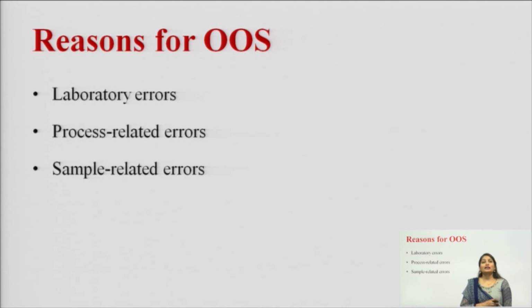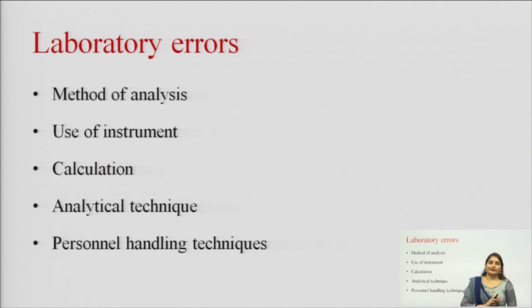Next, coming to the reasons for OOS. There are certain reasons for out of specifications. The first is laboratory errors, the second is process related errors, and the third is sample related errors. Laboratory errors are related to the processes performed in the laboratories. Process related errors are related to the whole process, and sample related errors are related to the sample. So, first is laboratory errors.